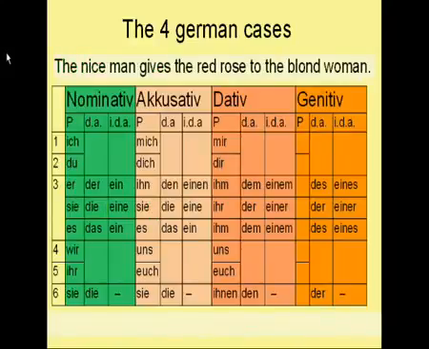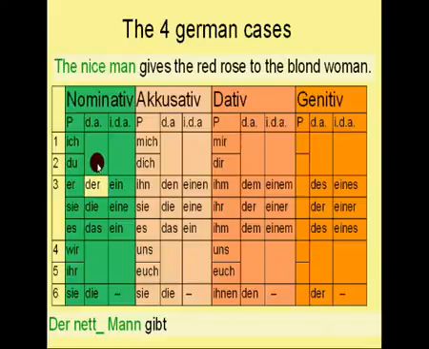Let's try a new one. The nice man gives the red rose to the blonde woman. How do we start? By looking for the subject of the sentence. Which one is the subject? The nice man. So he's the one who's in the nominative case. And as you know, man is masculine in German. So for the translation of the definite article, we need to look for the masculine definite article in the nominative case, which is der. Therefore, the sentence starts with der.